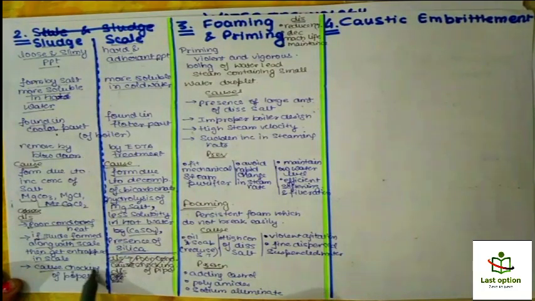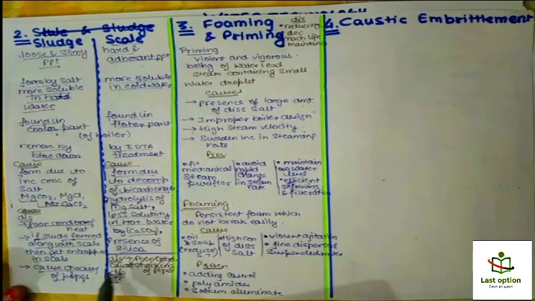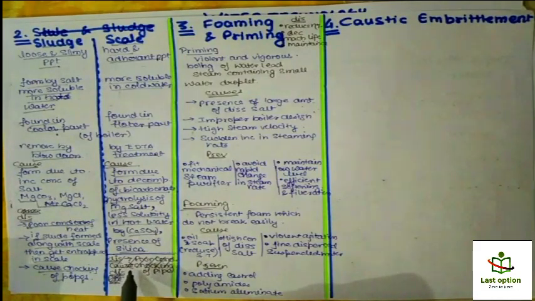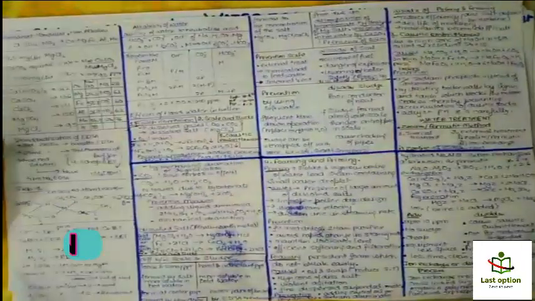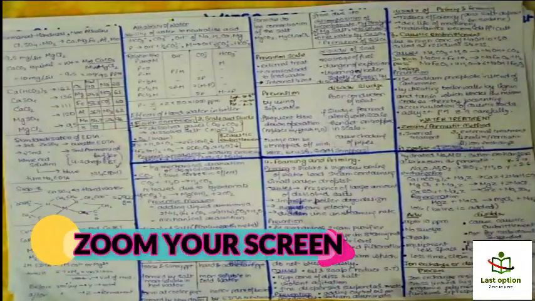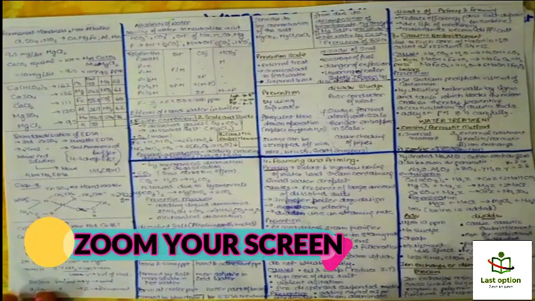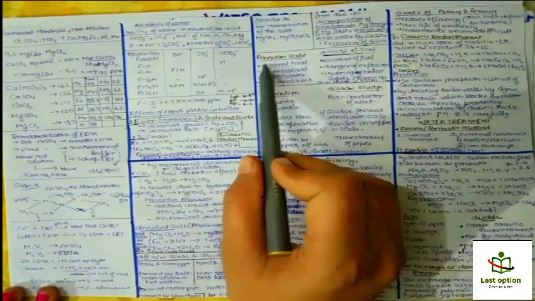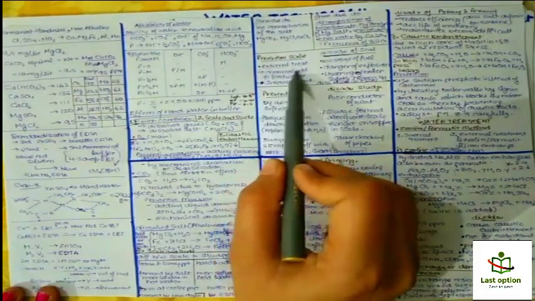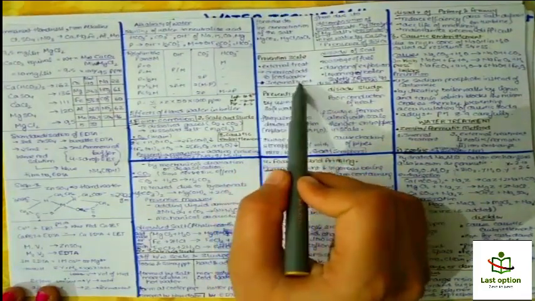And the third is it causes choking of pipe. Okay, so these are. Now for the scale also there are some disadvantages, and there are few methods to prevent these. So I had made a very short note, you can see this, in which I have covered the whole unit in a single paper. So from this you can see the prevention for the scale is what? External treatment, we can add chemical to the feed water, internal treatment.